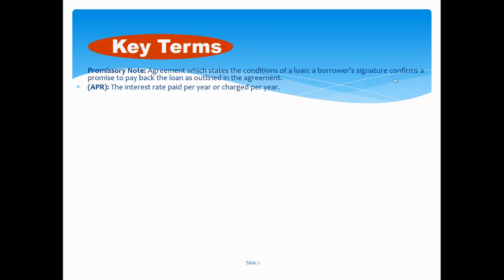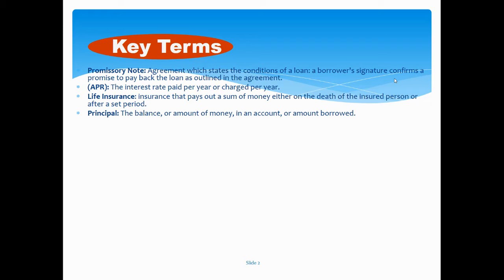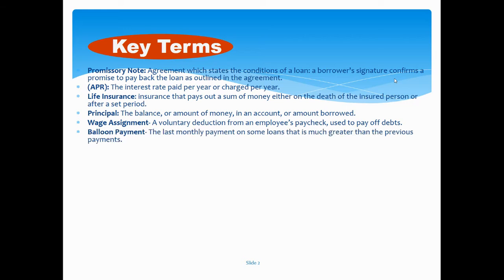Your APR, again, is the interest rate paid or charged per year. Life insurance is insurance that pays out a sum of money, either on death of the insured person or after a set period. The principal, again, is the balance or amount of money in the account, or the amount that's actually being borrowed. Your wage assignment is a voluntary deduction from an employer's paycheck used to pay off debts.